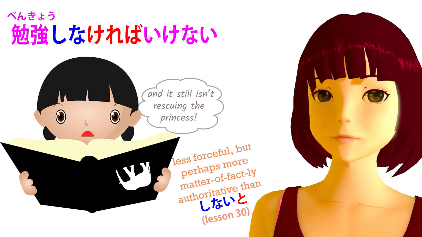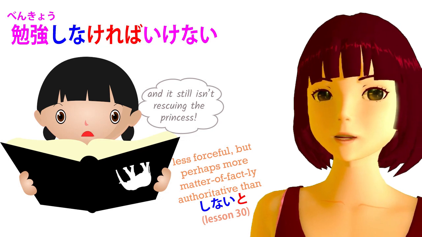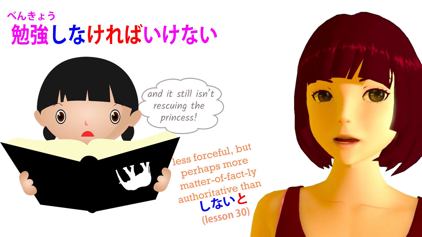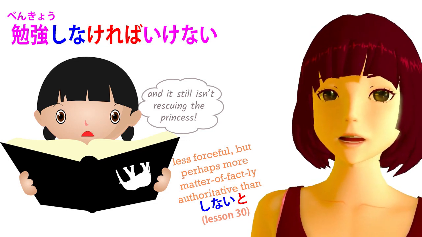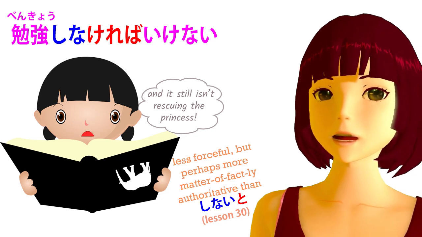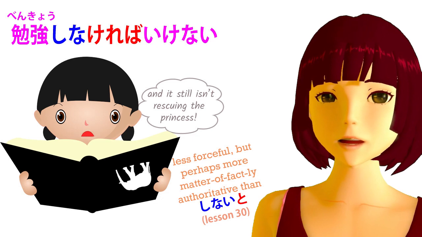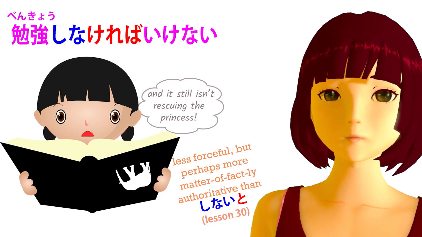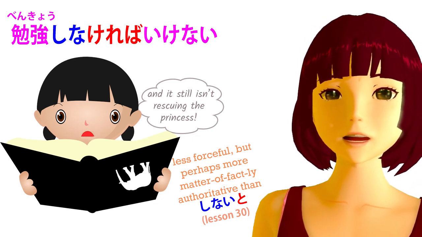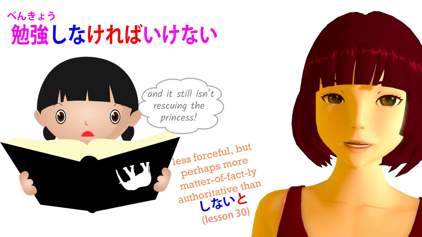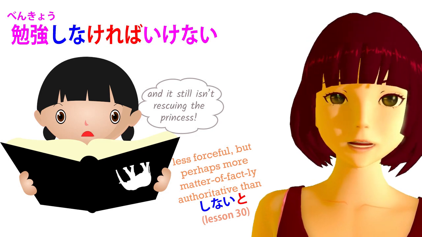Nakereba dame. And because it is indeed a very long-winded way of saying something common, like must or got to, it often gets cut down in casual speech to just shinakereba or even shinakya, which is short for shinakereba, without adding the negative ending because that's just implied.